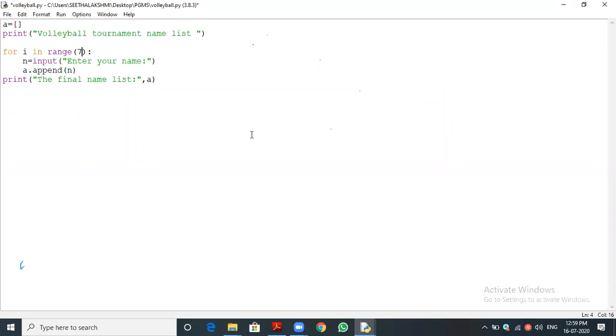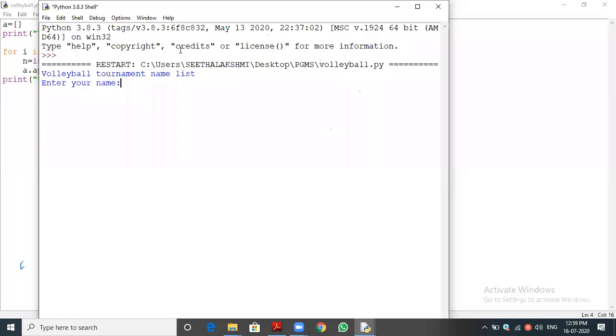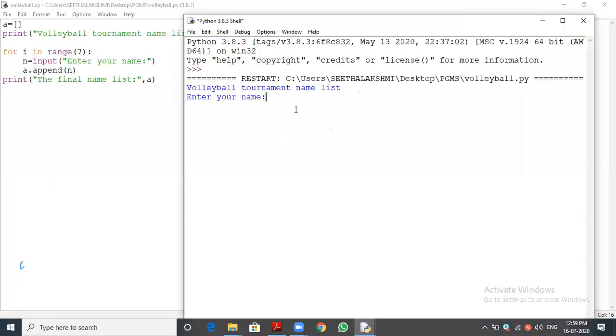So for example, I'm directly running this program for your understanding. Just a minute. Okay, it is asking for the volleyball tournament name list, so we have to enter 7 names. For example, I'm just entering Raju, Kumar, Harish, Ramesh. Likewise, we are just entering some names.